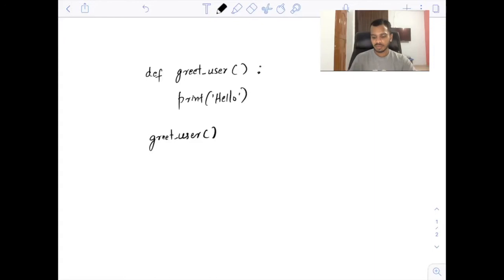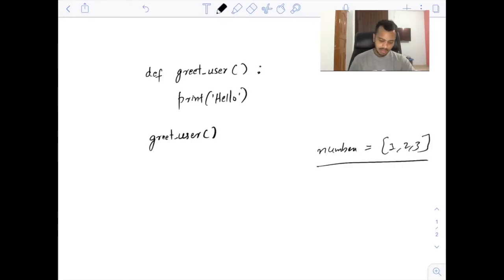It is similar to defining a list. How do you define a list? You write something like numbers equal to 1, 2, 3. This is called defining a list. When you're defining a list, it will be numbers equal to 1, 2, 3.